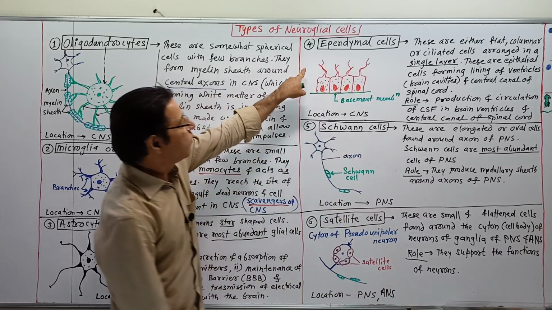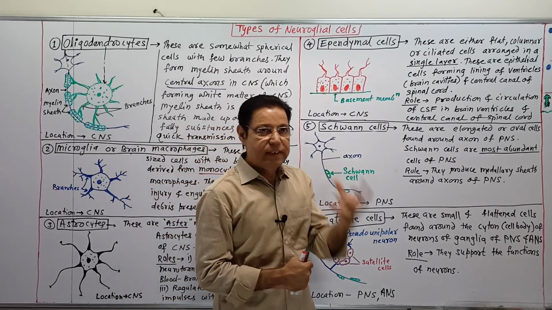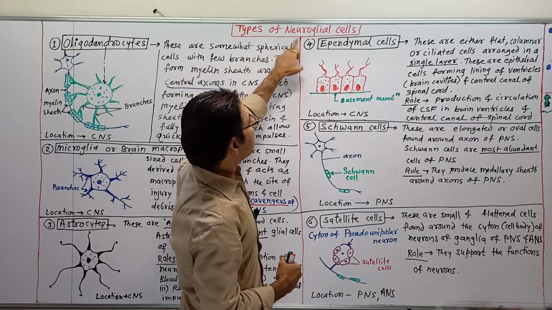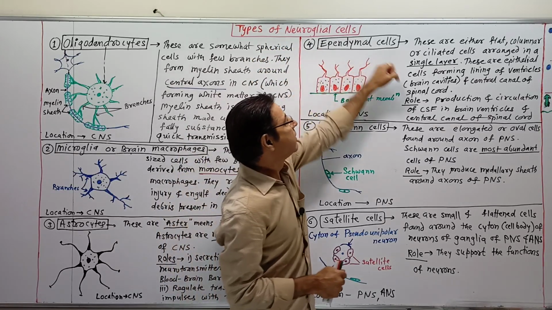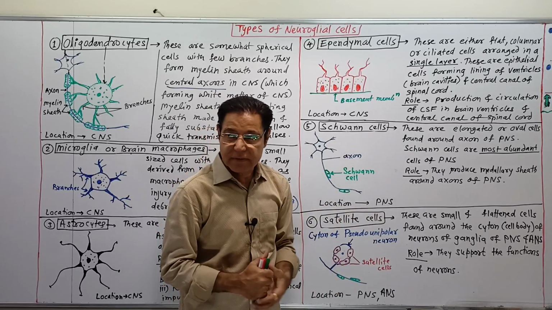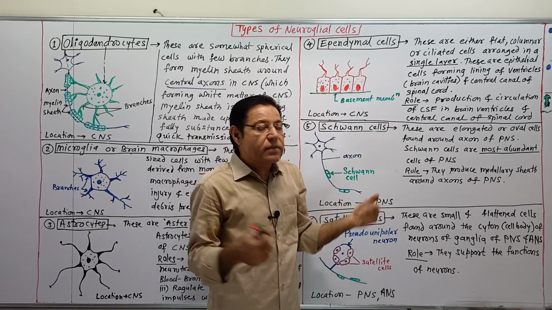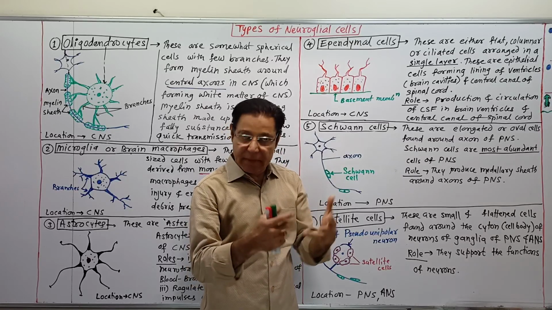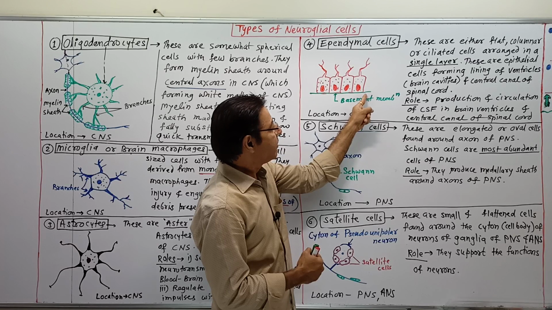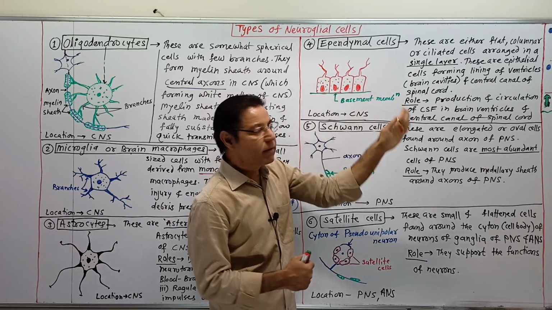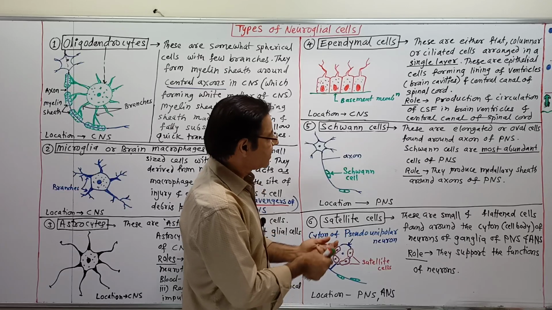Now the fourth type of neuroglial cell present in the CNS only is the ependymal cell. Ependyma indicates epidermis. They are epidermal cells located on the basement membrane, and they are found in a single layer because it is a simple epithelium, a modified simple epithelium of some type.